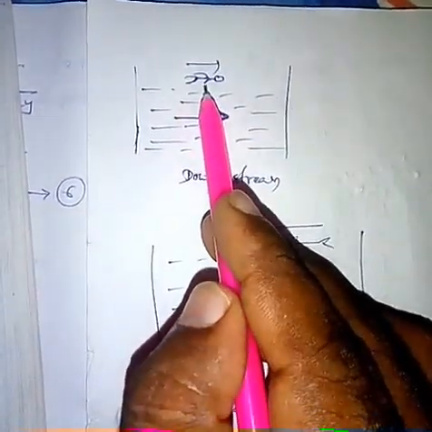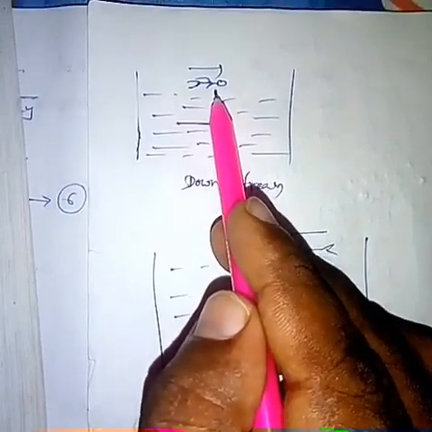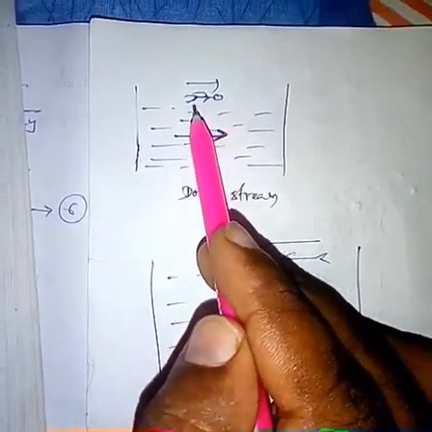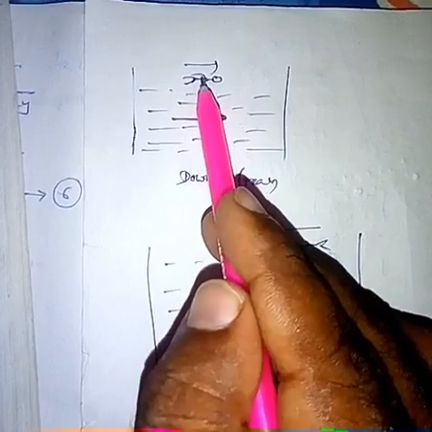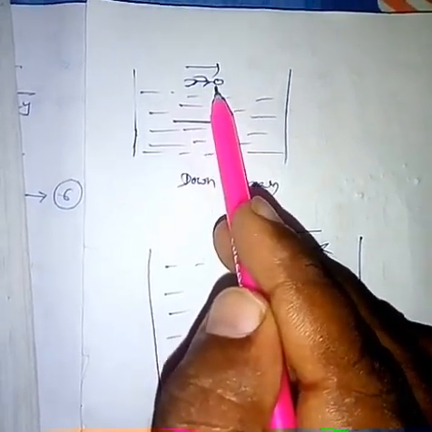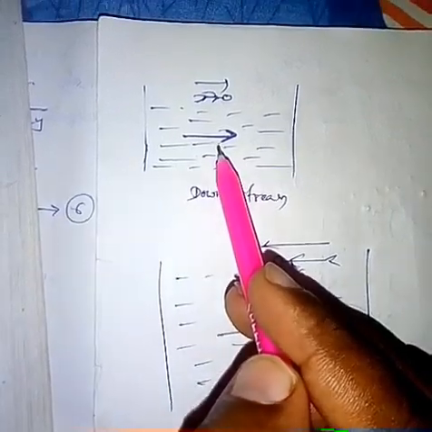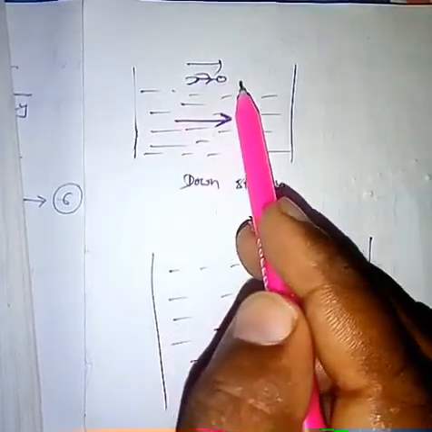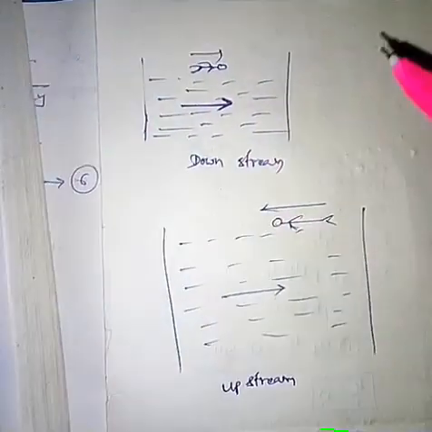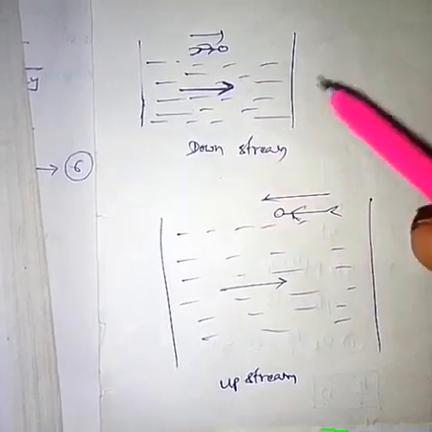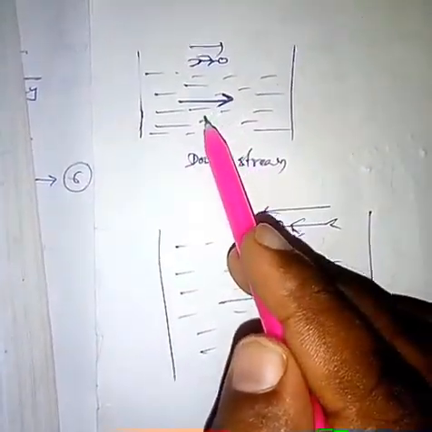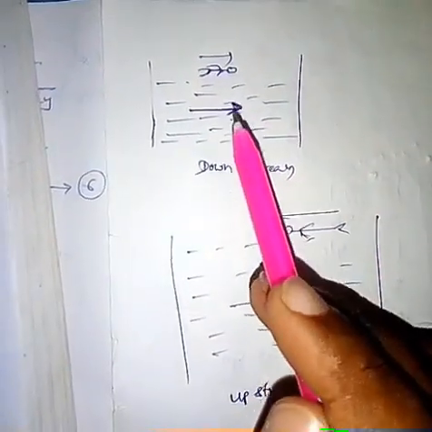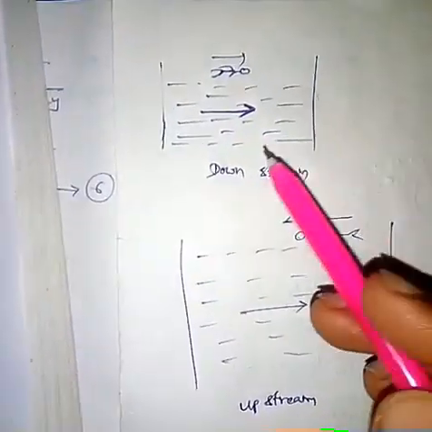Here in this case, he swims at the speed of 5 km per hour. Because this is downstream, water speed is added to his speed. So he acquires 7 km per hour because he is swimming at the rate of 5 km per hour and water speed is 2 km per hour. So water speed is added to the person's speed. That's why he will swim at the rate of 7 km per hour. So finally we can say that downstream means if you move, or if any object moves, in the direction of water flow, that is downstream. In that case, water speed is added to the person's speed or object speed.